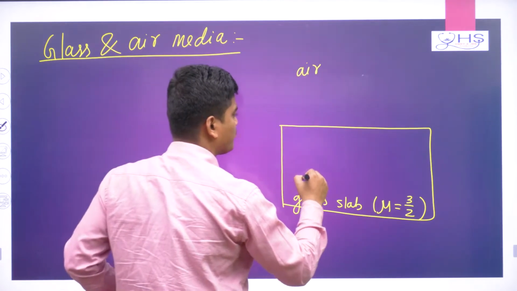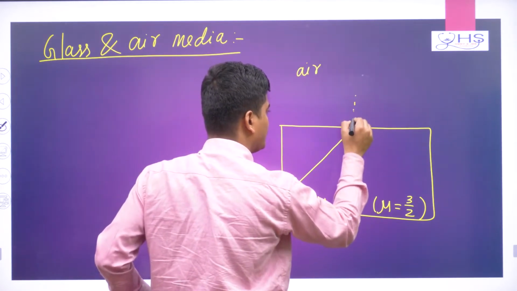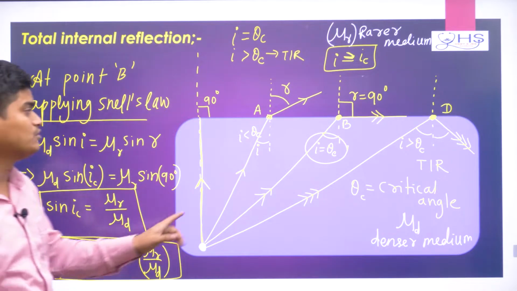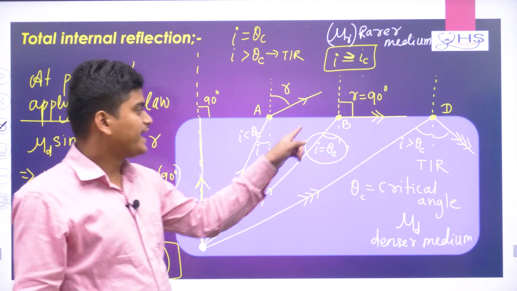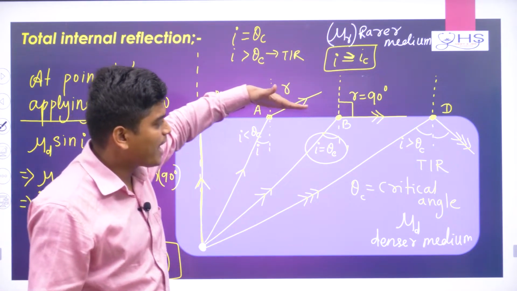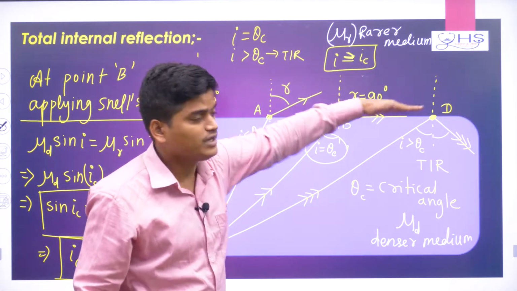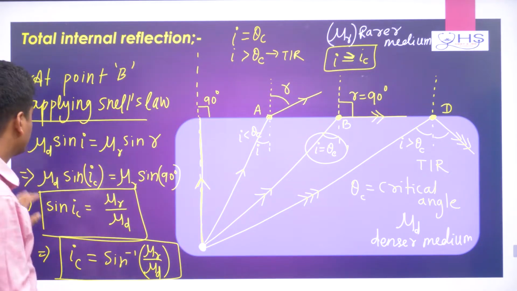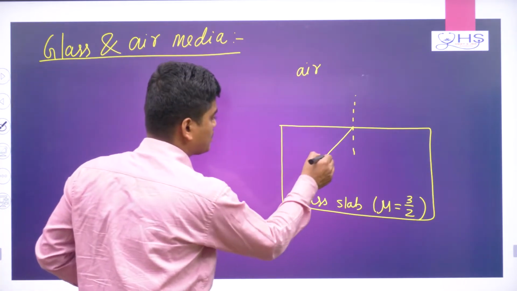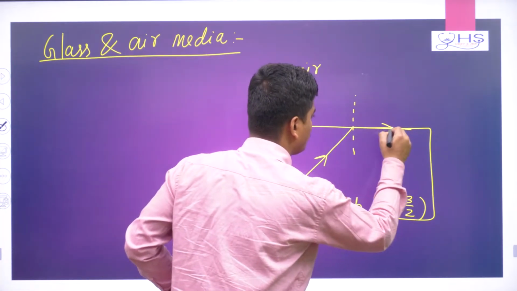Now, the light ray is coming from here, and if I want to find the critical angle, as already discussed, what should I do? I should take this condition. That means the light ray is coming and going parallel to the surface, or going along the boundary. So here, the light ray is coming like this and going along this boundary.